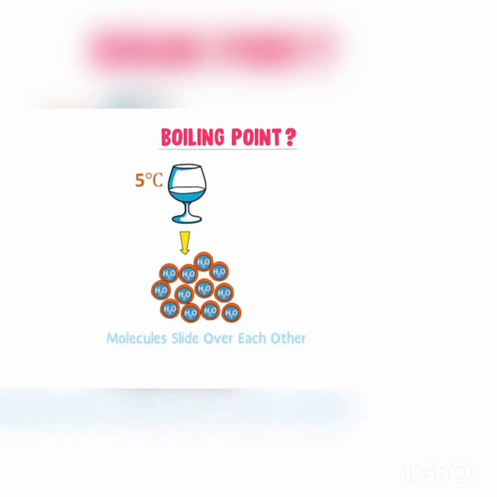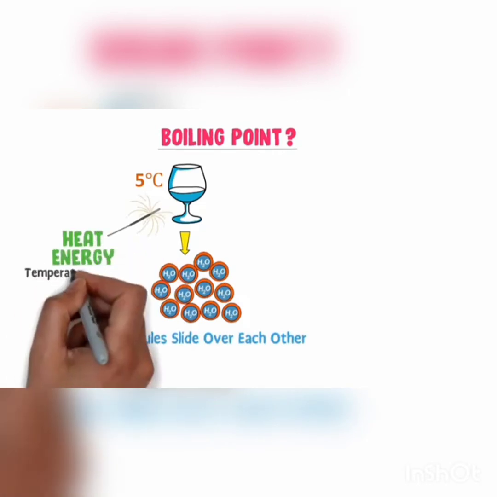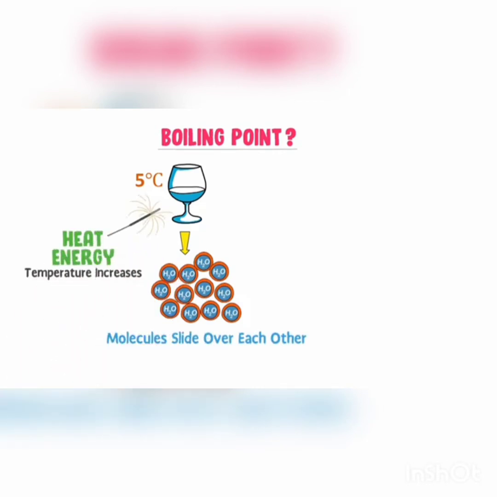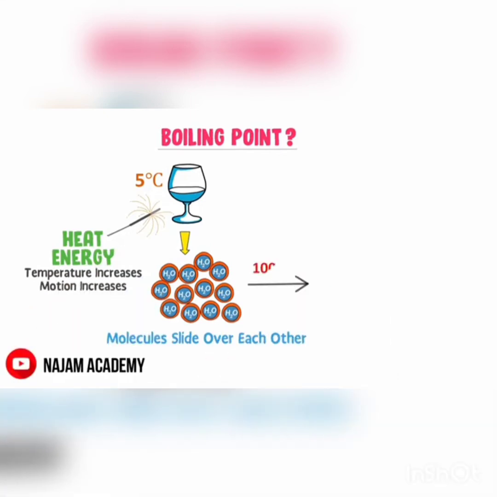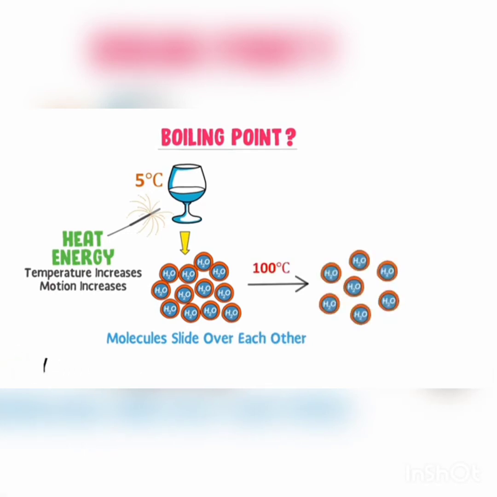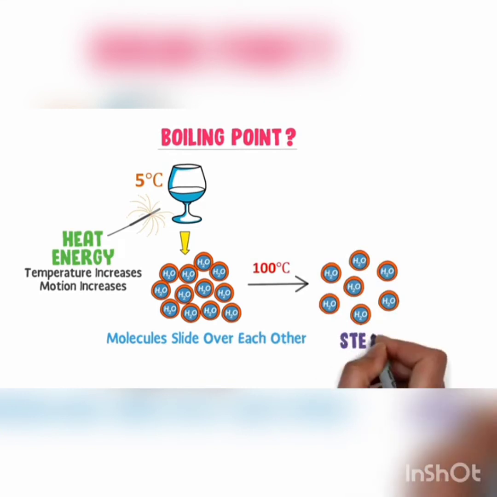The molecules of water slide over each other, or you can say that molecules of water are in random motion. I add more heat to increase the temperature. Increasing the temperature means increasing the motion of the molecules. Now at 100 degrees centigrade, the motion of molecules is maximum, so they break away from one another. Finally, water is converted to steam.